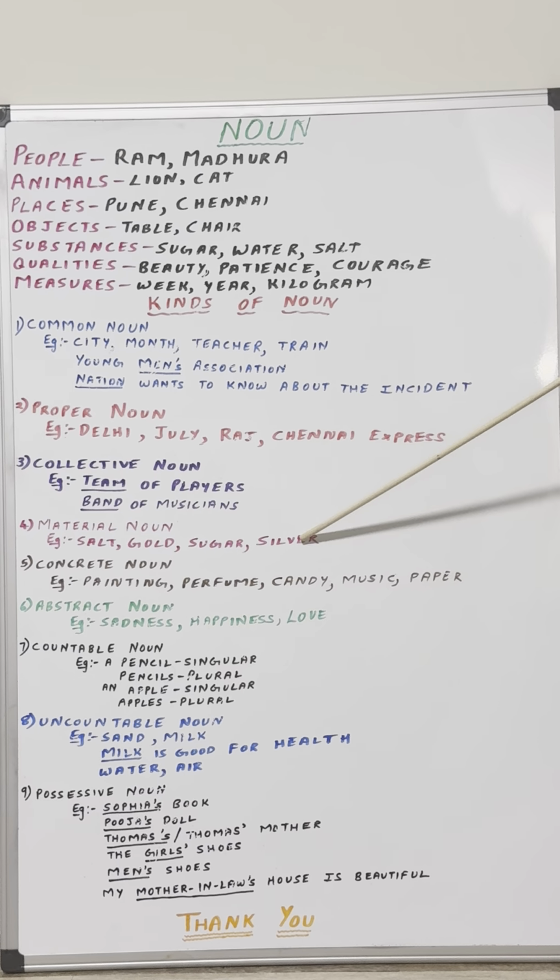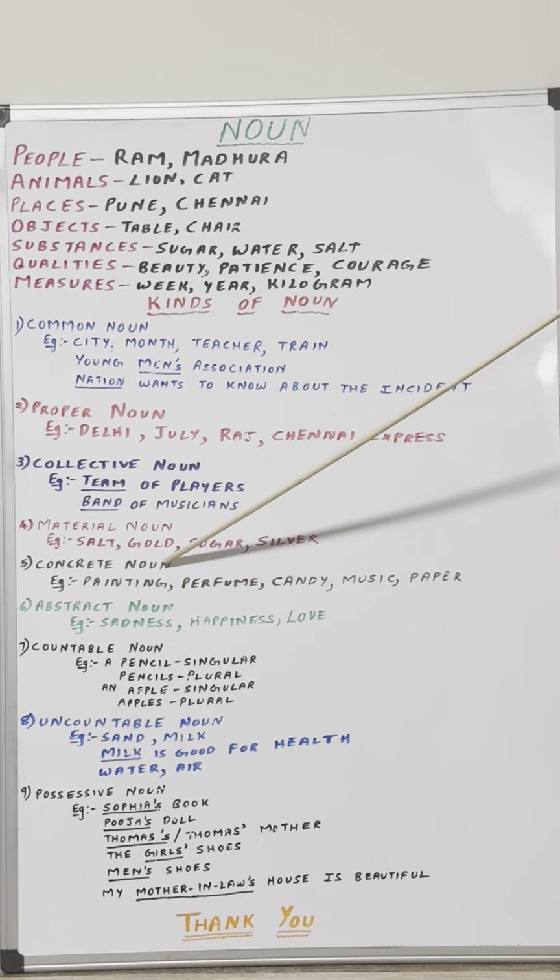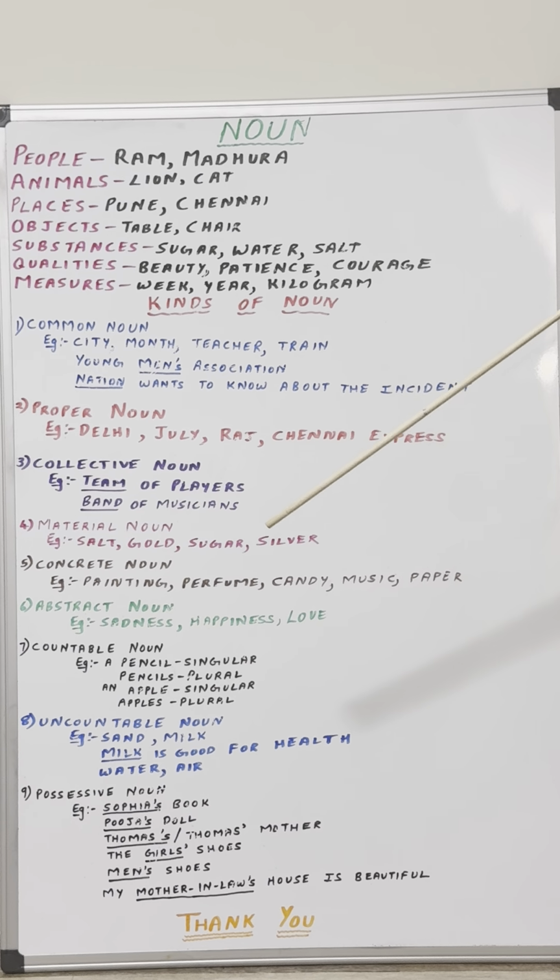Similarly, gold and silver. Now, why are these an example of material noun? Because gold and silver are the material out of which we make ornaments. We make different ornaments like bangles, necklace, earrings. All these are made using gold and silver. So these are again examples of material noun. Material noun refers to substances out of which something is made.